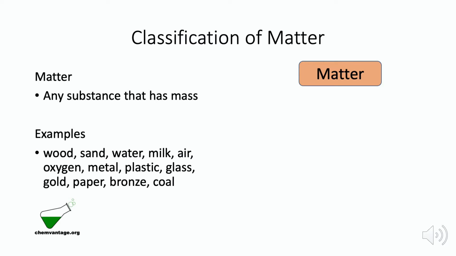We can also classify matter and materials by their composition. We start by defining matter as anything that has mass. In our everyday world, that's everything we can see, touch, hear, taste, or smell. Everything except photons, or light, which consists of electromagnetic radiation.